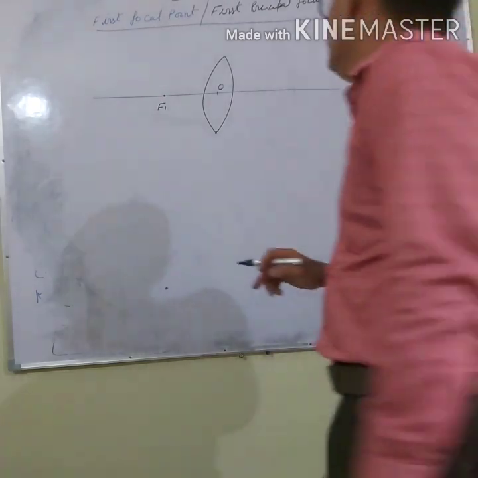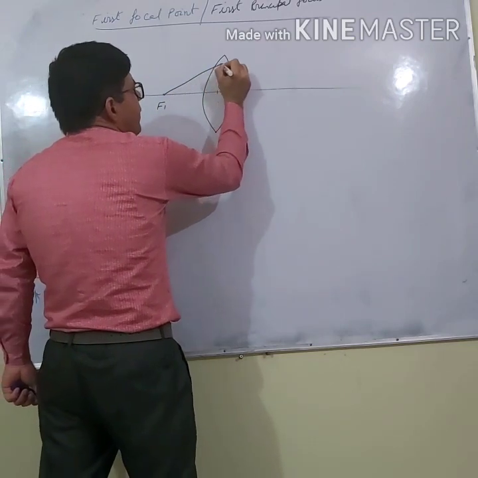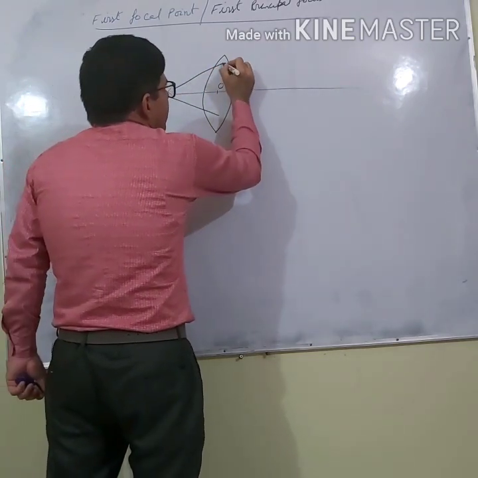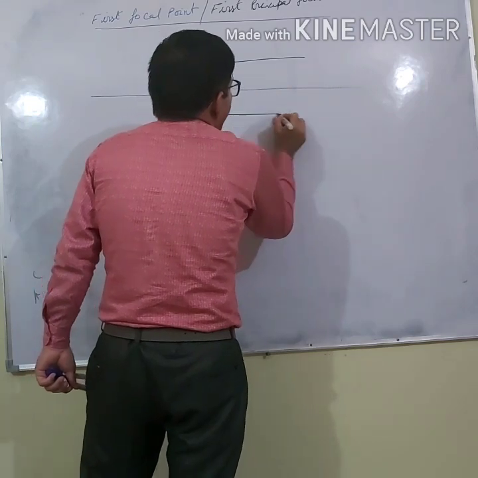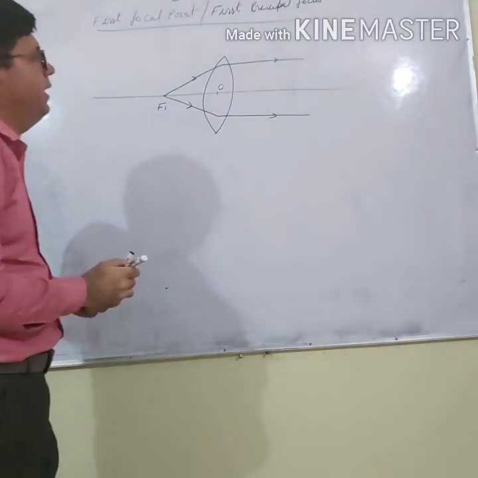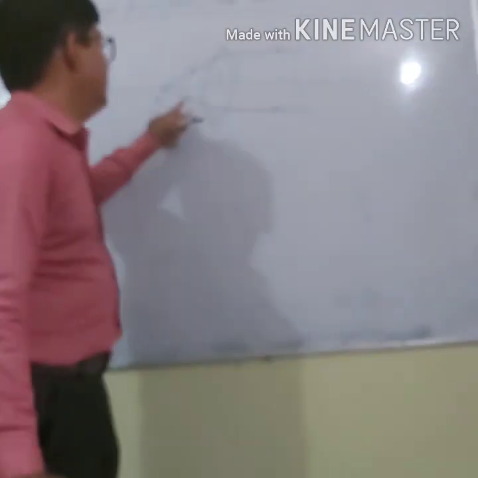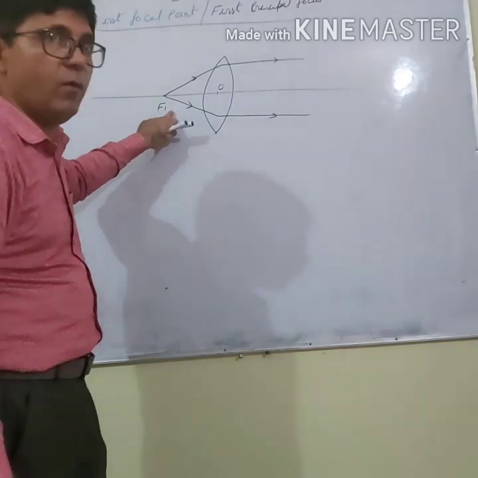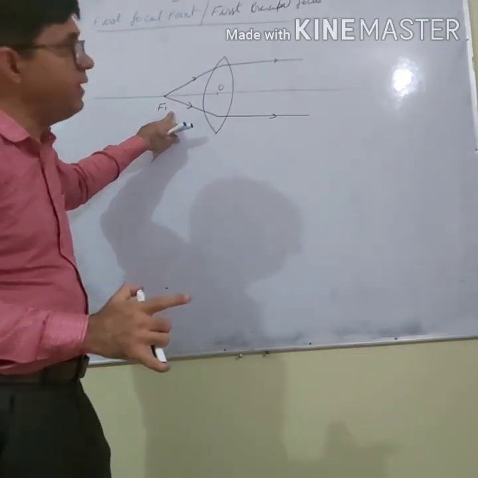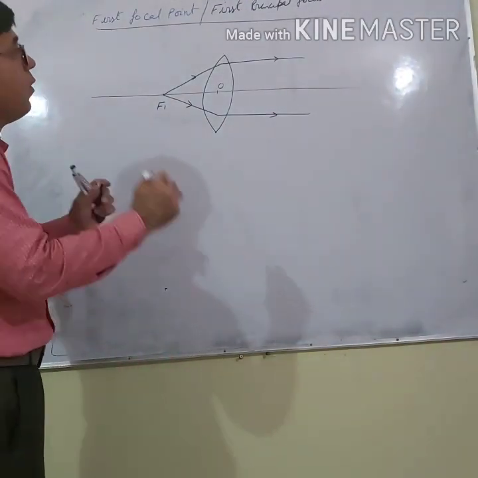This point's speciality is that if we place an object on F1, what will happen? The image will be formed at infinity, because if the rays are parallel after refraction, we say that the image is formed at infinity. So the first focal point of a spherical lens is the point where an object is placed such that its image is formed at infinity. That point is called the first focal point.